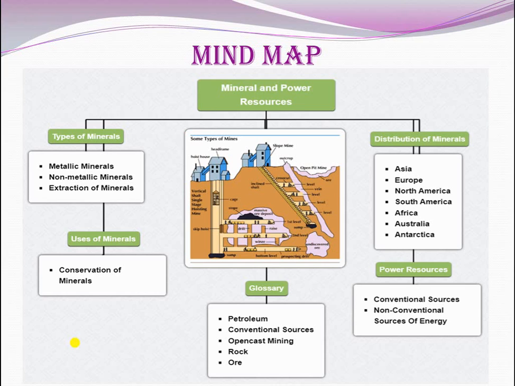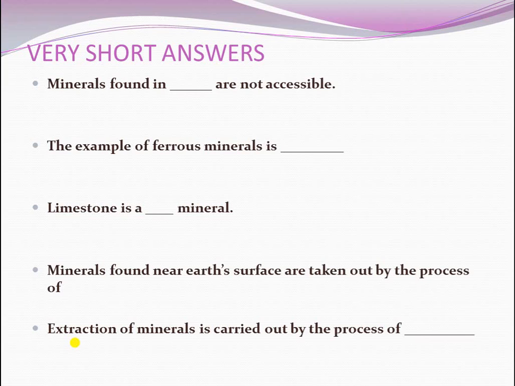Under power resources, you learnt about conventional sources and non-conventional sources of energy. And under distribution of minerals, you learnt about Asia, Europe, North America, South America, Africa, Australia and Antarctica. Next, let's see very short answers.